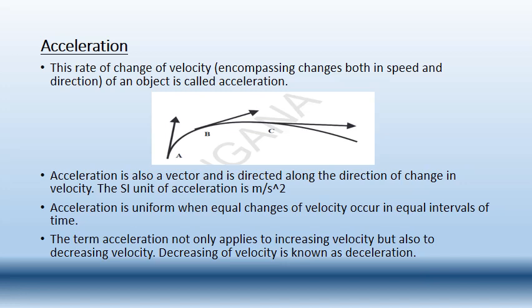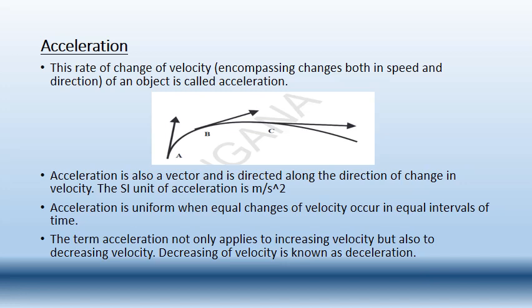Again 5 kilometers per hour. So the difference is uniform, the same, that is 5 kilometers per hour. So it is said that if the velocity changes in equal intervals of time, then it is said to be in uniform acceleration. Here the rate of change of velocity is the same, which is 5 kilometers per hour. So the acceleration is said to be uniform.